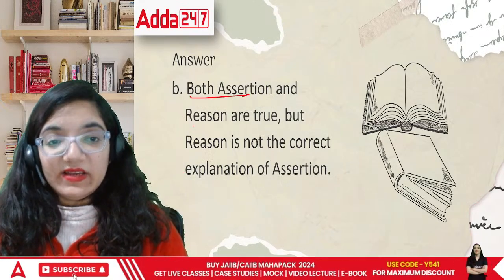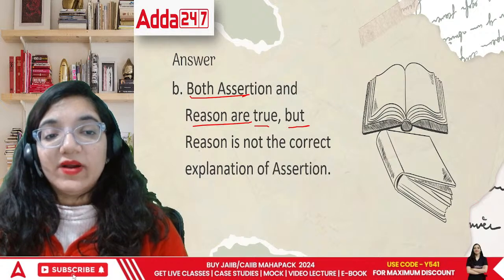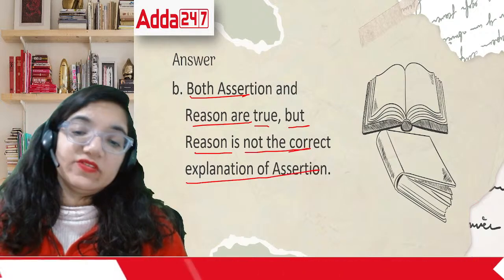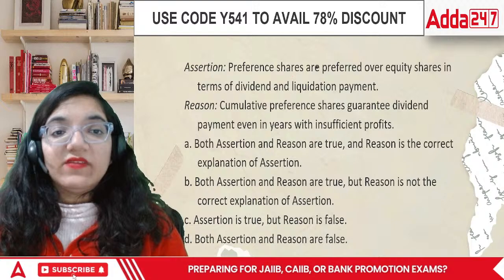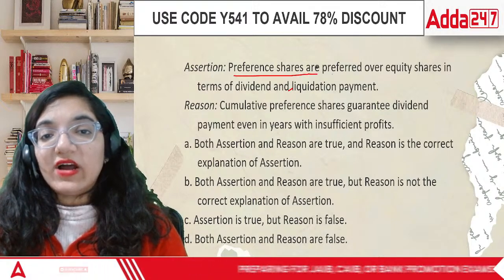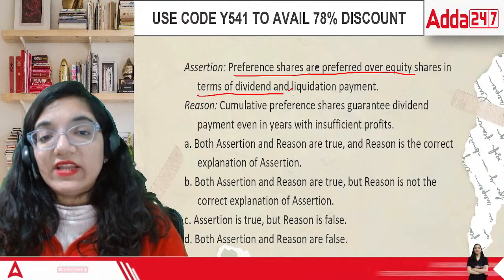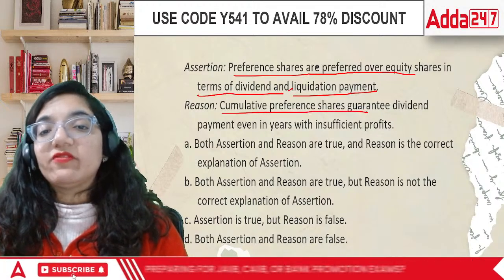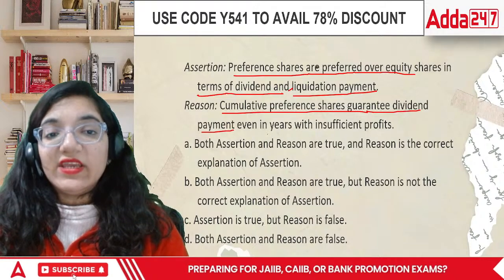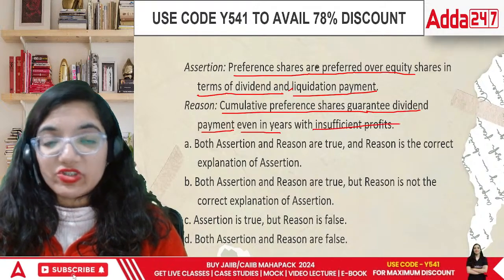Both the assertion and reasoning are true, but reason is not the correct explanation of assertion. Okay. Then comes: preference shares are preferred over equity shares in terms of dividend and liquidation payment. Cumulative preference shares guarantee dividend payment even in the years with insufficient profits.